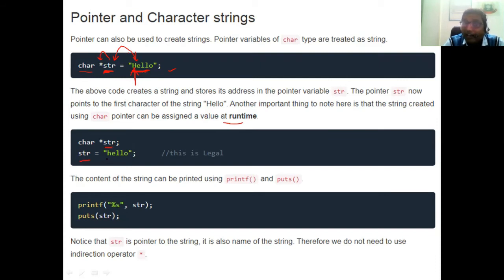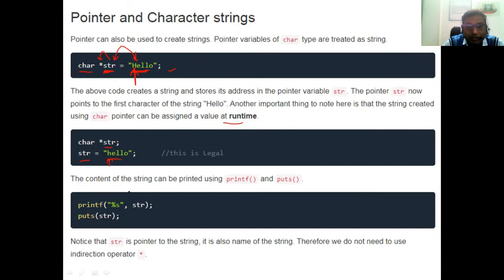We have created a string hello for the str pointer, but the complete hello is not stored by str. Str will store the address of h only. H जिस पर्टिकुलर लोकेशन पे होगा उस लोकेशन का एड्रेस आपका str स्टोर करता है. And if you want to access the further characters of the particular string, that is, after h I have to access e, l, l, o, so we have to access all the things by using the str pointer variable.